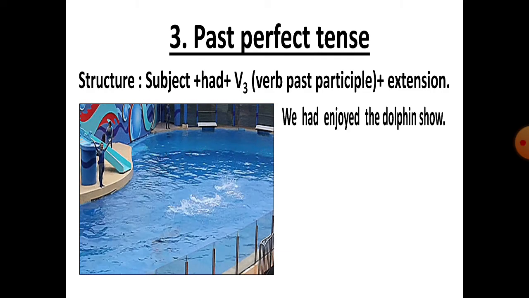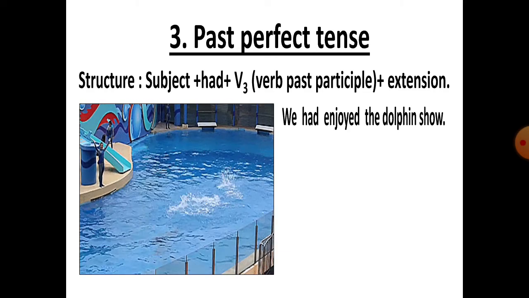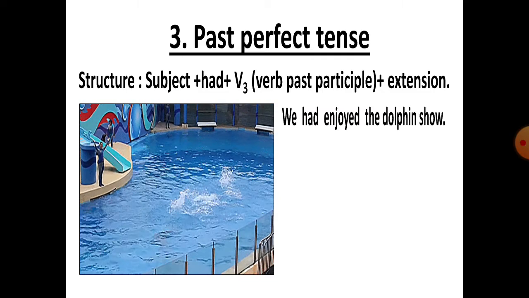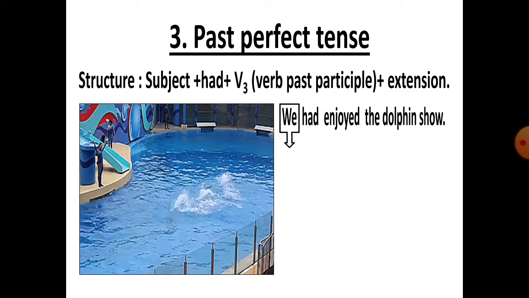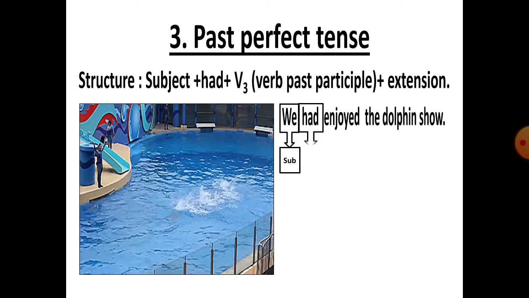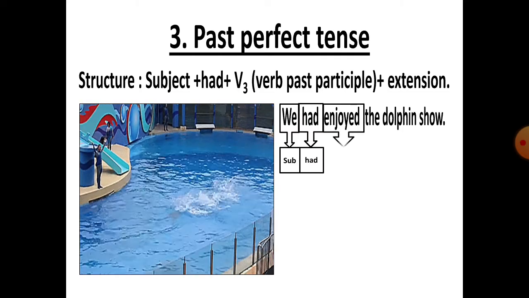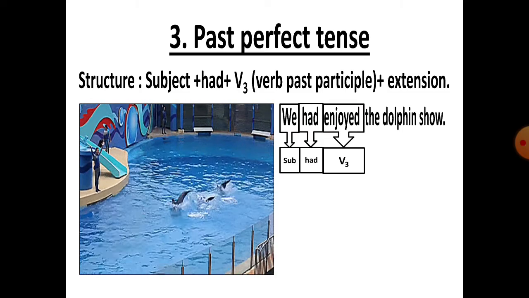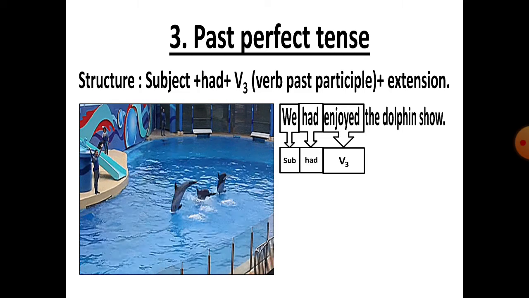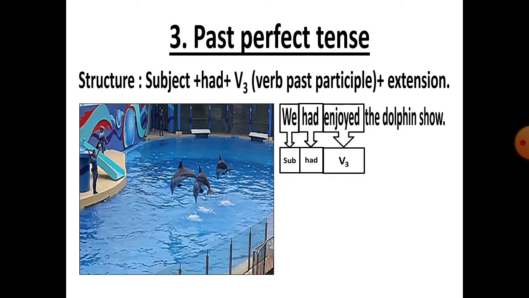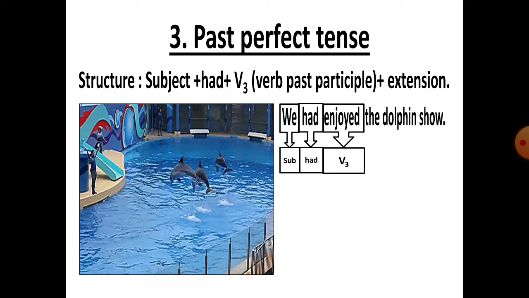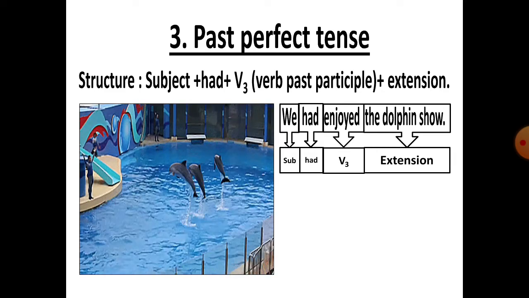We had enjoyed the dolphin show. With the subject, had is the auxiliary verb, enjoyed is verb 3. That means verb form of past participle. The dolphin show is the extension.